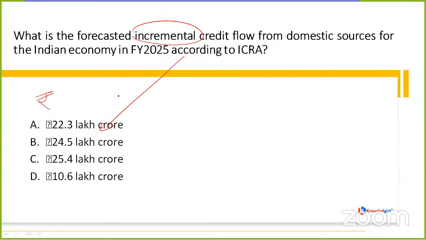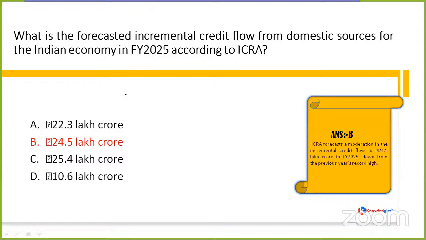Okay, Ilyas is also saying Arun. Good. Amit is saying option A. Praful maybe answered option C for this question. So the correct option this time is option B, my friends. That is rupees 24.5 lakh crore, which means ICRA forecasts a moderation in the incremental credit flow, reaching rupees 24.5 lakh crore in FY 2025.